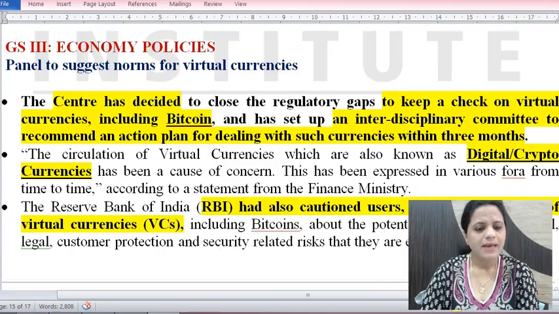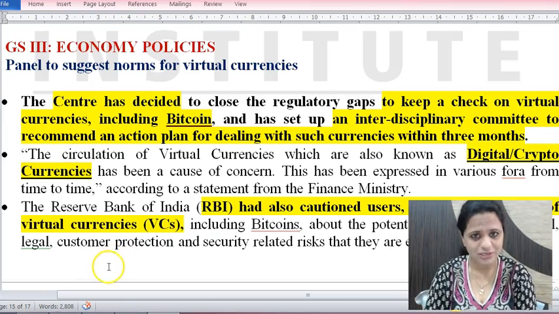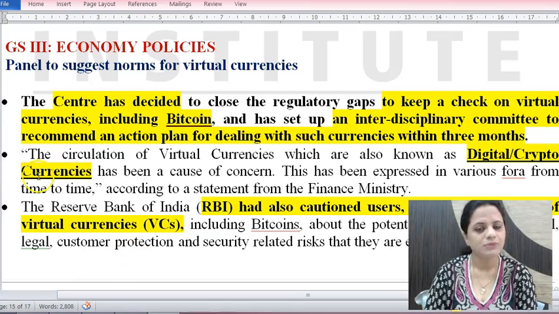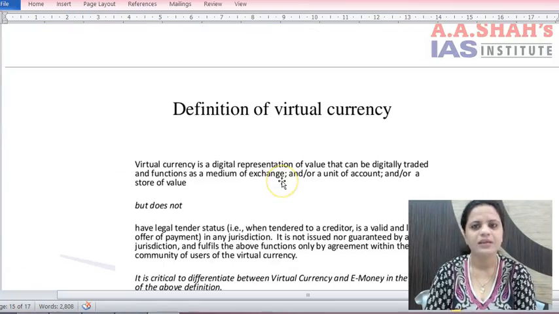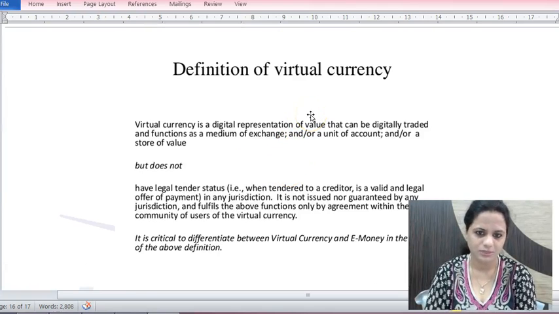Then next is panel to suggest norms for virtual currencies. We have discussed quite often about virtual currencies, the Bitcoin, and RBI has also cautioned the users, holders, traders of these virtual currencies quite often. Now the central government has decided that an interdisciplinary committee would be established which would recommend an action plan for dealing with such currencies within 3 months. These are digital currencies, cryptocurrencies. How the transactions take place here cannot be regulated. That is why central banks, regulators, governments are averse to virtual currencies, because they can be used for money laundering and such purposes also.